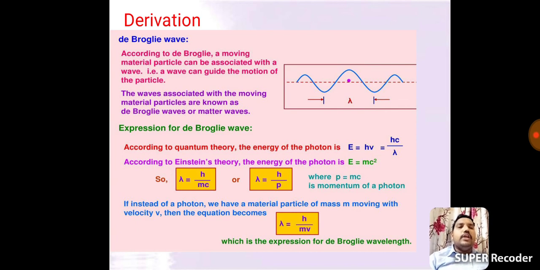Finally, de Broglie's formula is lambda equals h by p. In this equation, lambda explains wave nature, that is the wavelength term, and p explains particle nature, that is the momentum term.